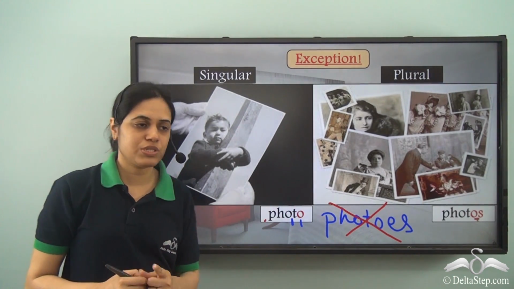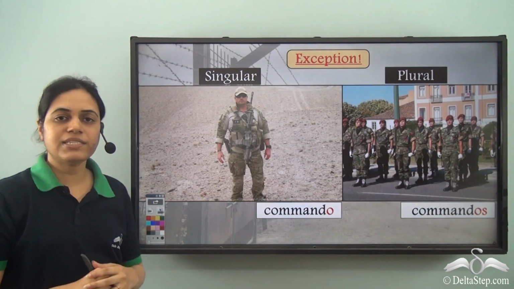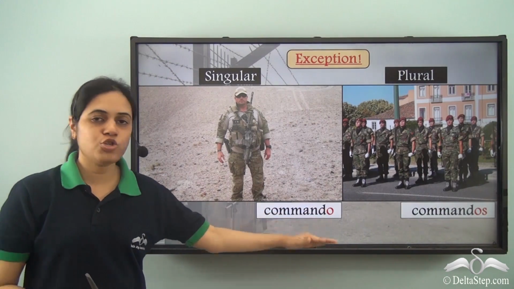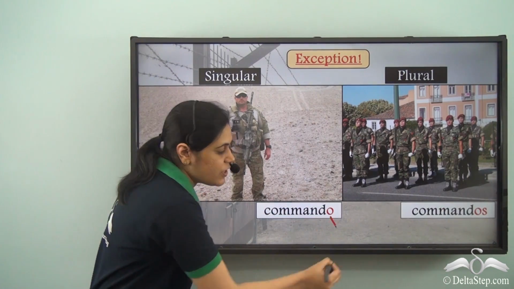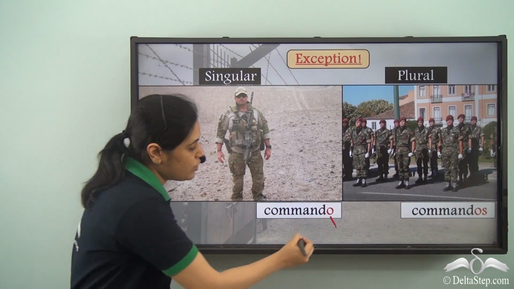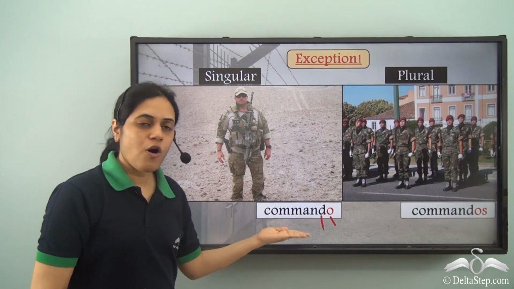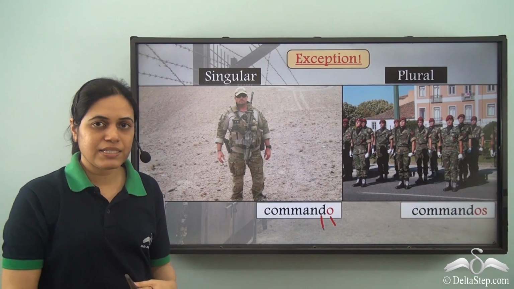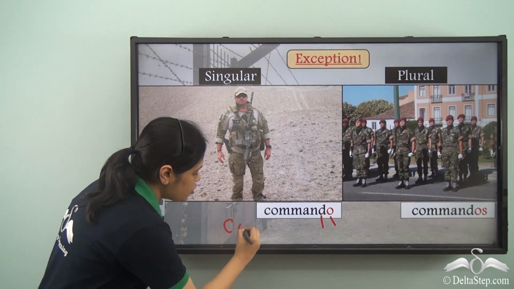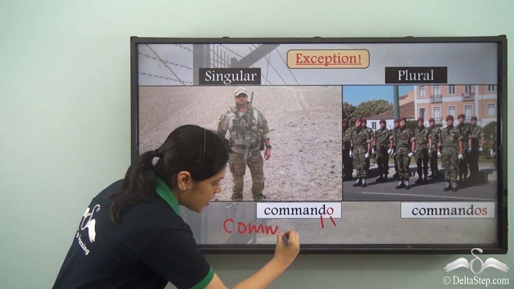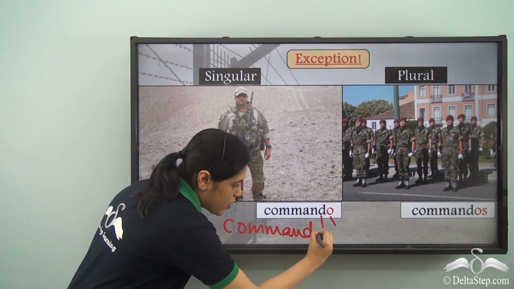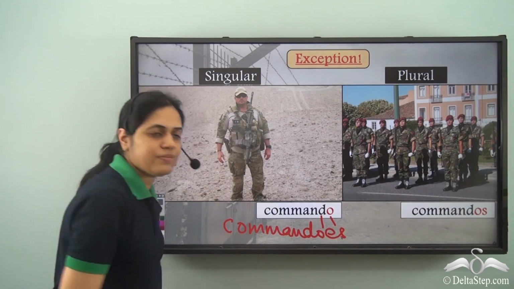P-H-O-T-O-S. Photos. There is yet another exception. Commando. So it ends with O, and before O there is a consonant D. So it should form its plural by adding es. The plural form should be commando and then es.